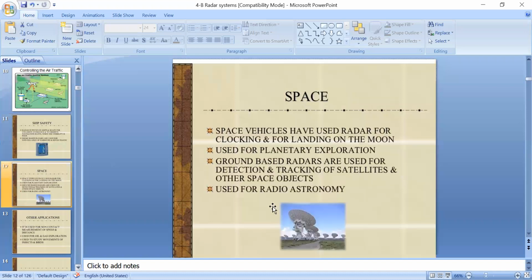Next application is space. In space, we have numerous applications of radars. Here space vehicles have used radar for docking and for landing on the moon. When you observe the control stations of satellite launch centers, we hear words like radar, observe the radar control screens, the radar screen, which gives the information about the landing of that satellite.